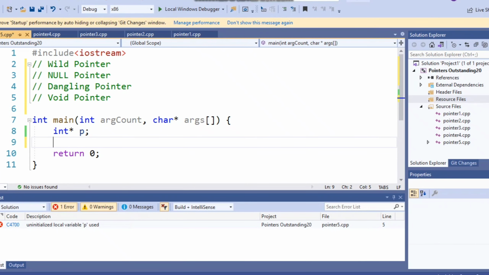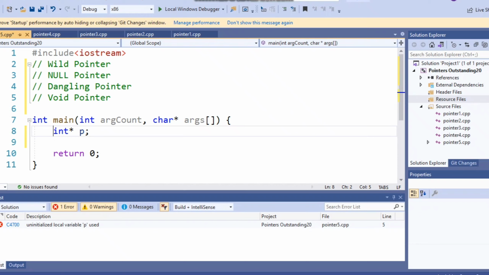We are going to learn the different types of pointers, and I'm sure you would enjoy watching this video because you're going to learn the depth of the pointers hereafter. In this program, I'm going to explain wild pointer, null pointer, dangling pointer, and void pointer.